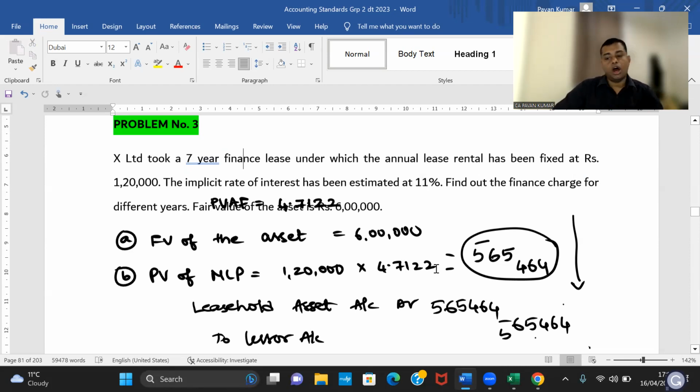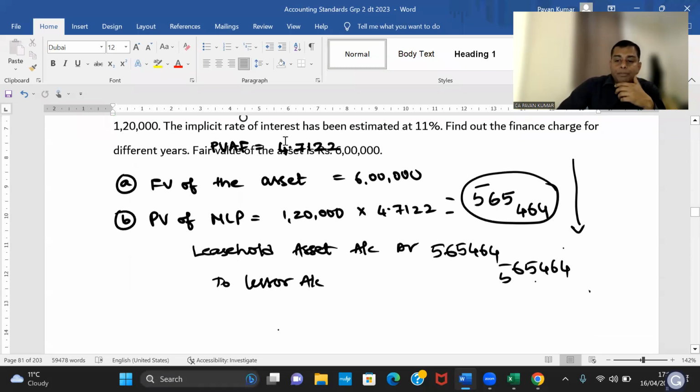That will be given in the question, or you can calculate it with your calculator, or use present value tables. So 1,20,000 into 4.7122 comes to 5,65,464. Whichever is lower, so this one. So what will be the journal entry? Leasehold asset account debit to lessor account. Up to this, everybody understood? Tell me fast, is this clear? This is nothing but the previous question, no? In the previous question, we did the same.